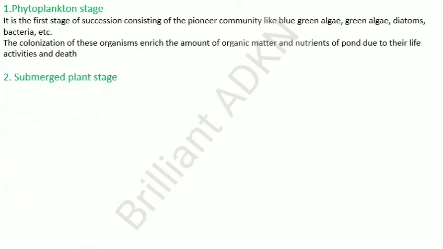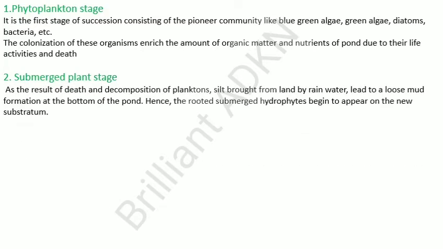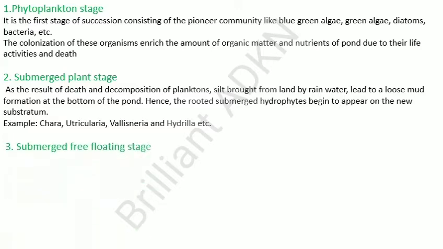Now we are going to see the submerged plant stage. As a result of death and decomposition of planktons, silt brought from land by rainwater leads to loose mud formation at the bottom of the pond. Hence, the rooted submerged hydrophytes begin to appear on the new substratum. Example: Chara, Utricularia, Vallisneria and Hydrilla, etc.